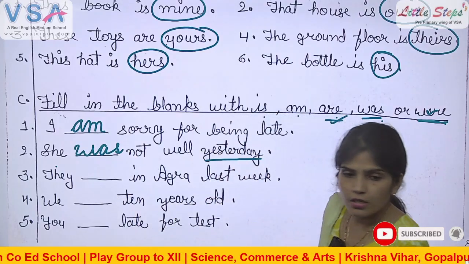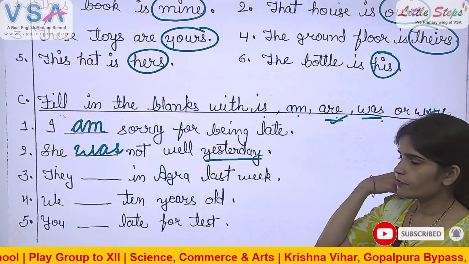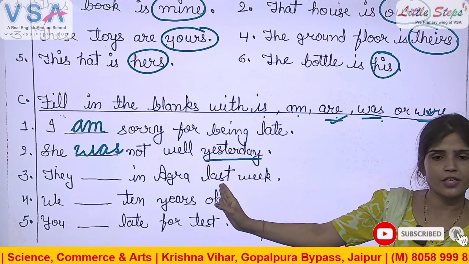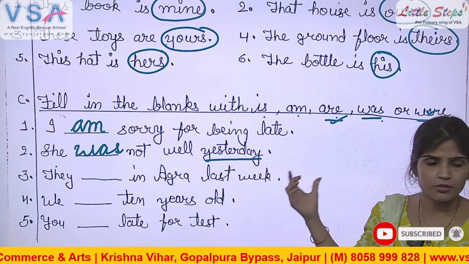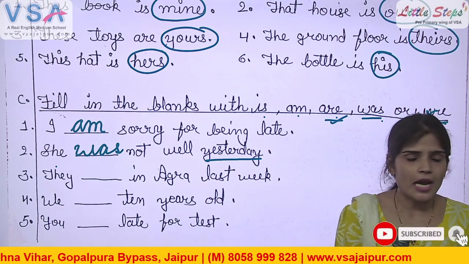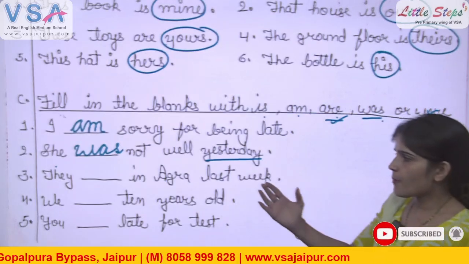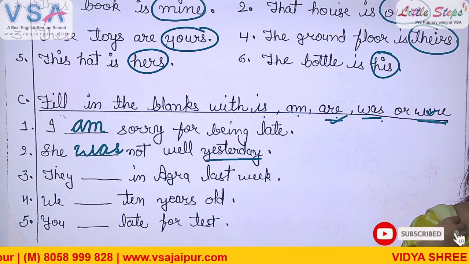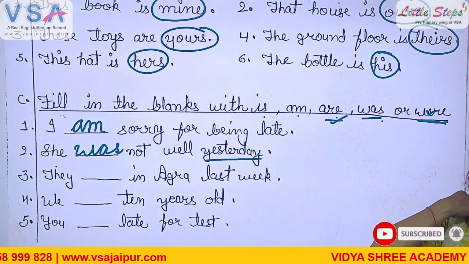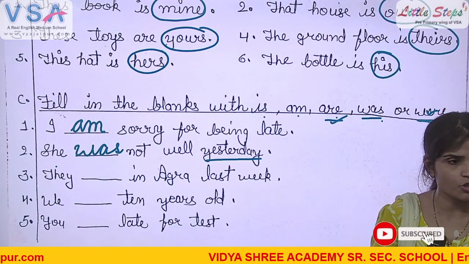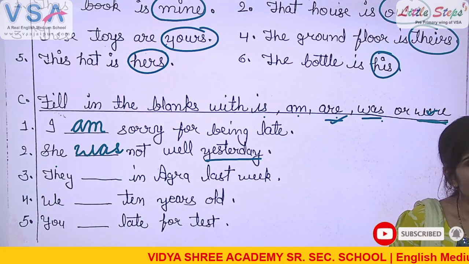Okay. Number 3. Stand up, Utkarsh. They dash in Agra last week. First of all, tell me which time is in this sentence. Present or past? About which time we are talking in this sentence? Past time or present time? Yes, Vidhan. Past or present? About past time.